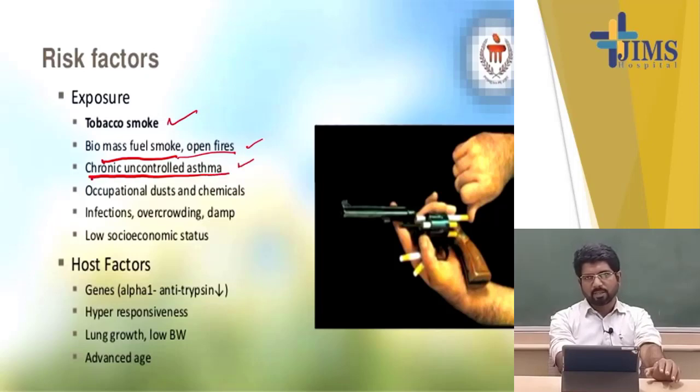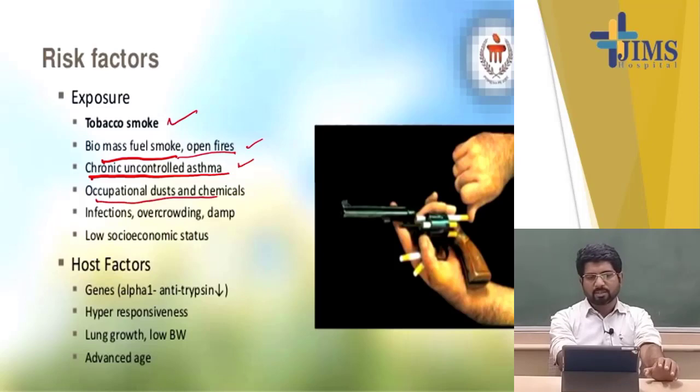And there is uncontrolled asthma, which initially was reversible, but due to lack of control there is remodeling, some changes in the airways that convert this asthma towards COPD-like features, or we call it asthma COPD overlap syndrome.